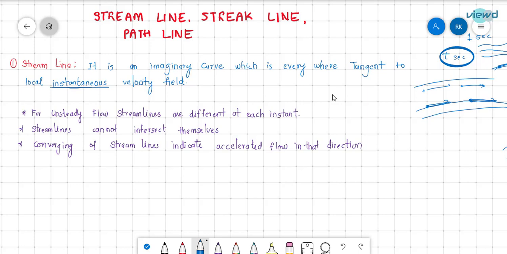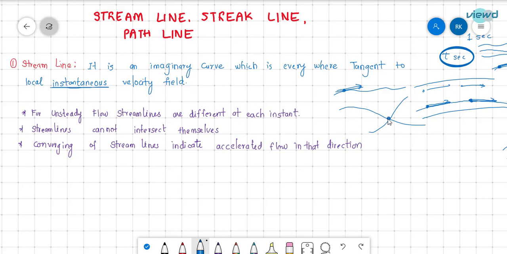Streamlines do not intersect themselves. We have seen that if we draw a tangent at any point, that will be the velocity of the particle in that direction at that instant. So suppose the streamlines are intersecting, this is one streamline and this is another streamline.